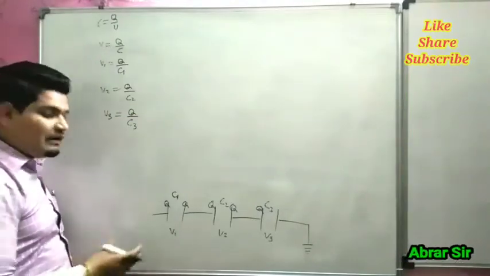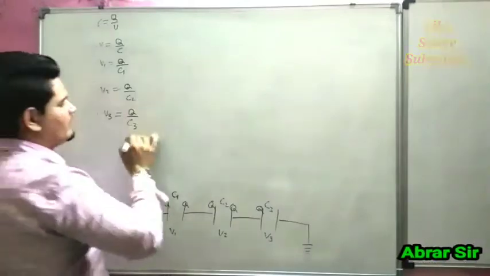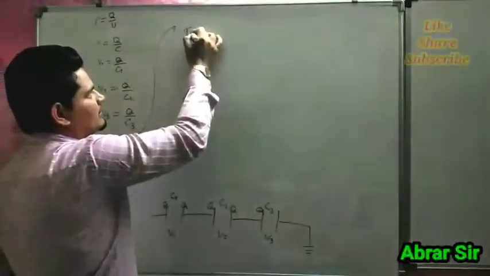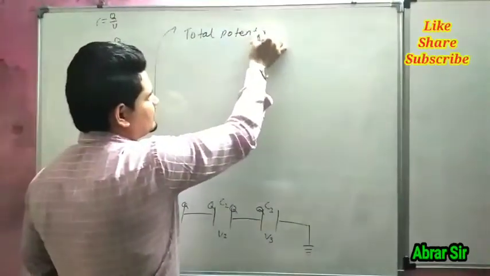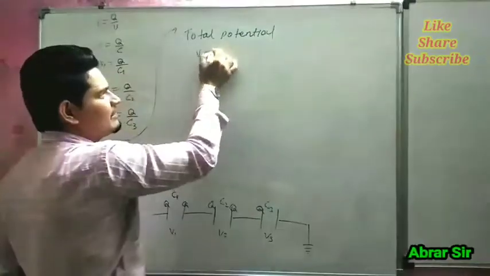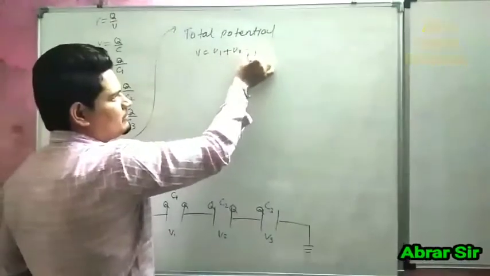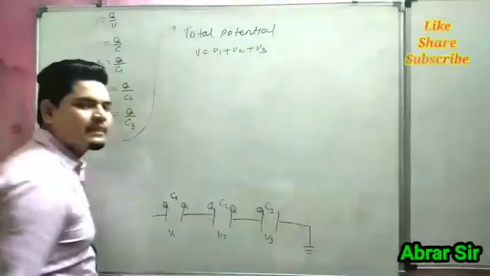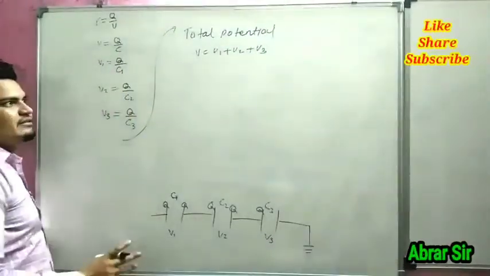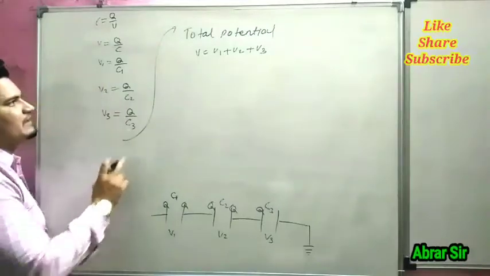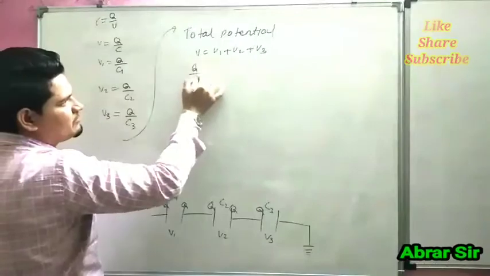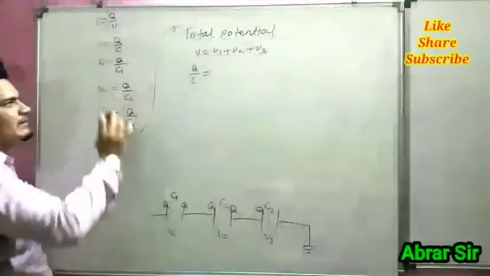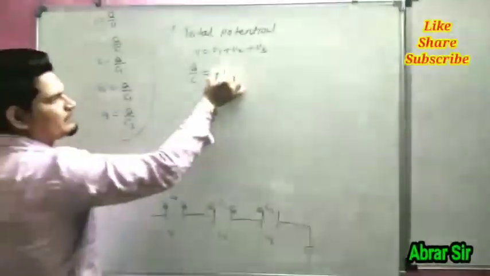Now we have to calculate the total potential. Total potential V is equal to V1 plus V2 plus V3. Formula of V, Q by C. Formula of V1, Q by C1.